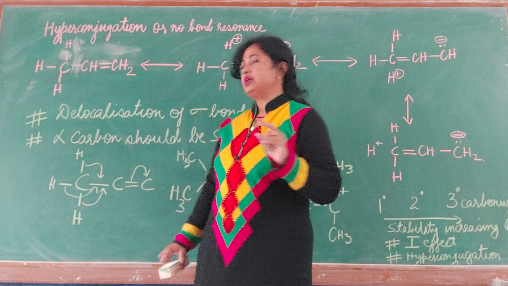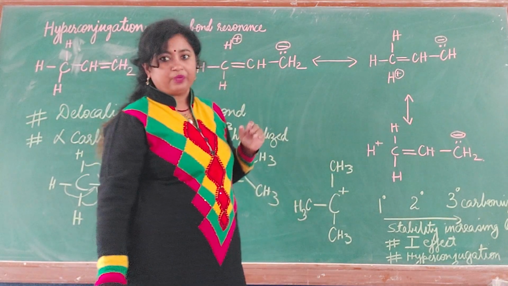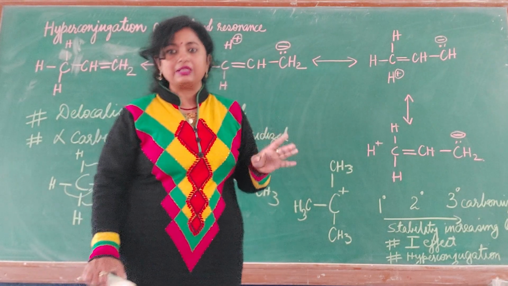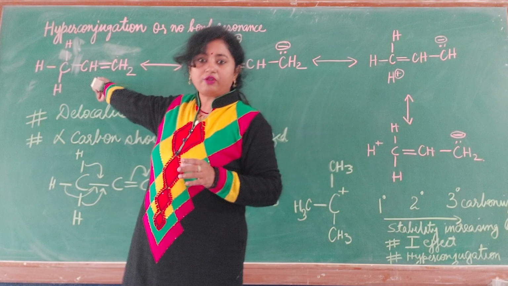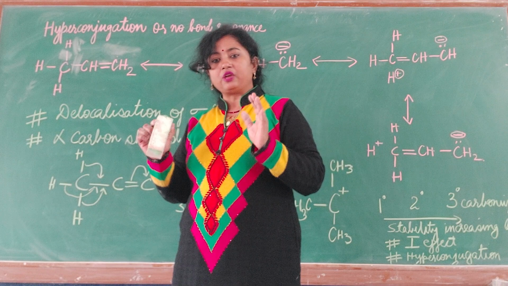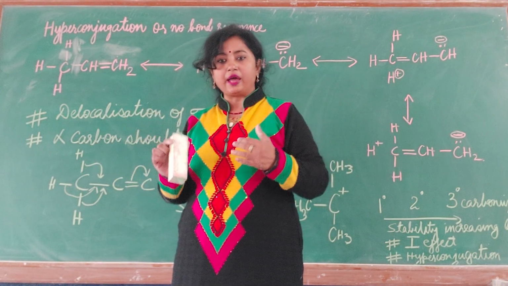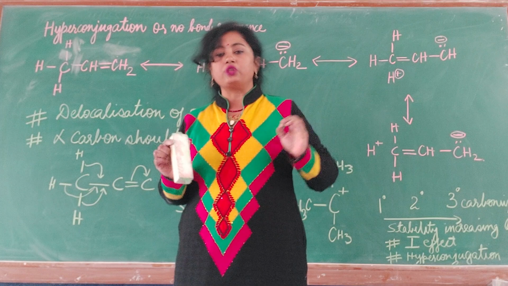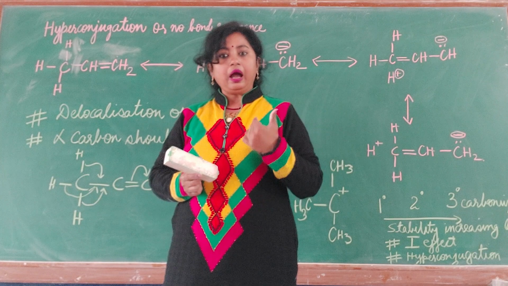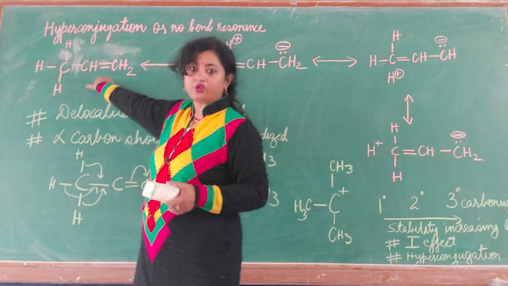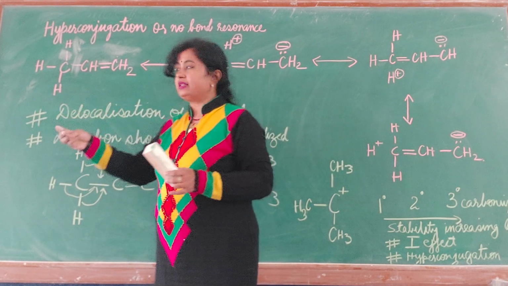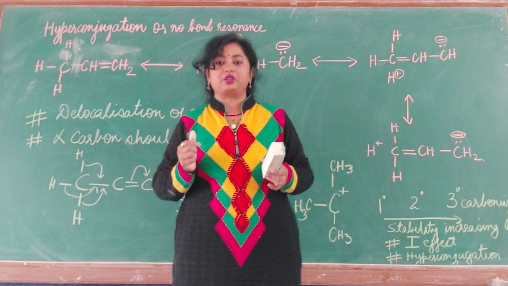Now your question is, if hydrogen is not bonded here, we can say that hydrogen can go away, but hydrogen will not go away, as it is one of the resonating structures of this propene. Theoretically we cannot show these structures, but we have to assume that these are the hyperconjugative structures, just like your resonating structures. Hydrogen will not go away. If this structure is telling you about propene 95%, this structure is telling you about 5% of propene.